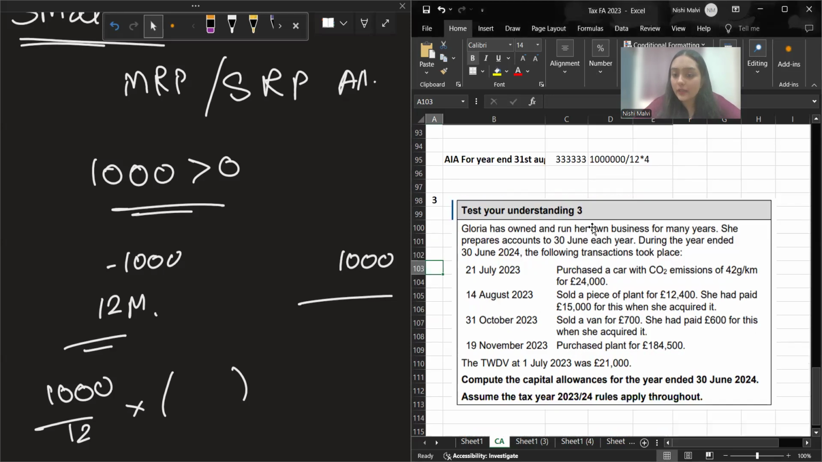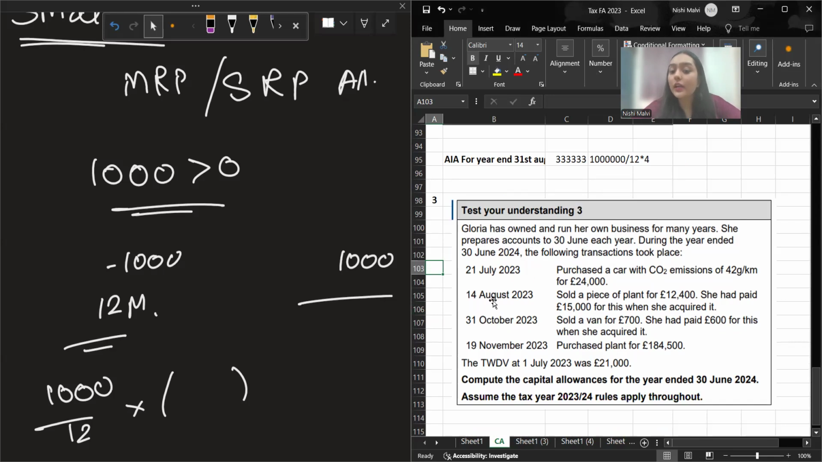Gloria has owned and run her own business for many years. She prepares accounts up to 30th June each year. Okay, so year end is 30th June each year. During the year ended 30th June 2024, the following transactions took place. On 21st July 2023, purchased a car with CO2 emission 42 grams per kilometer for 24,000, a main rate pool asset, right?